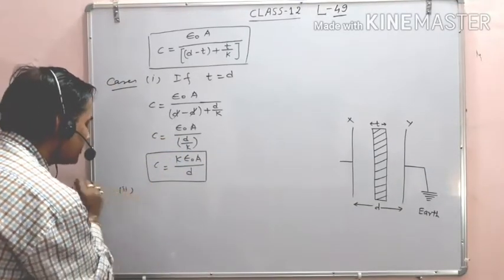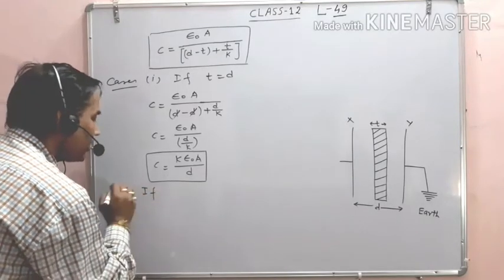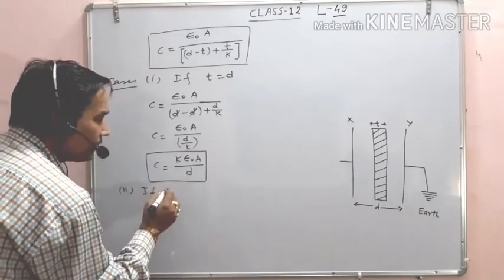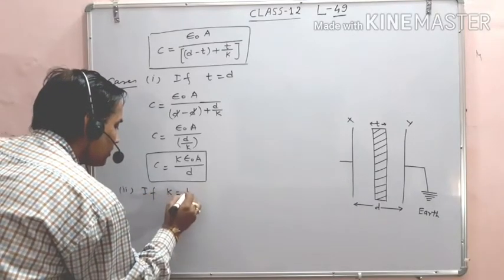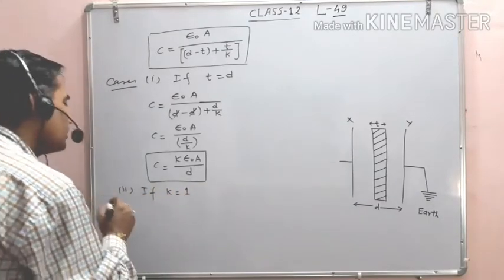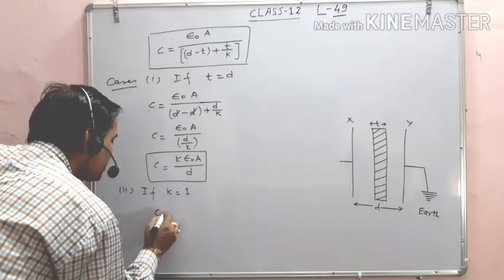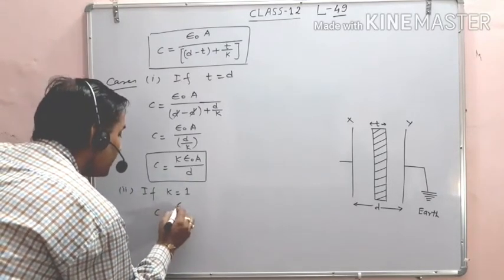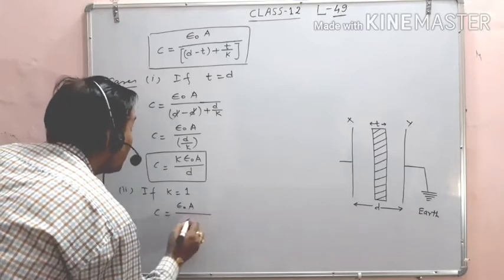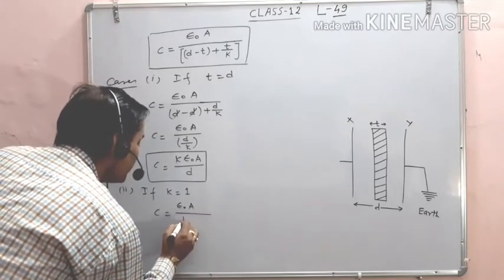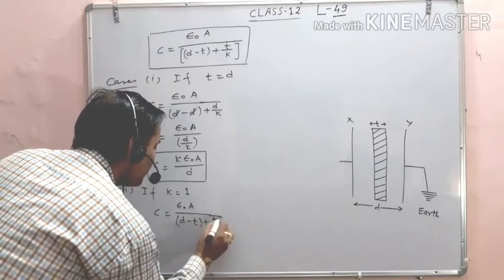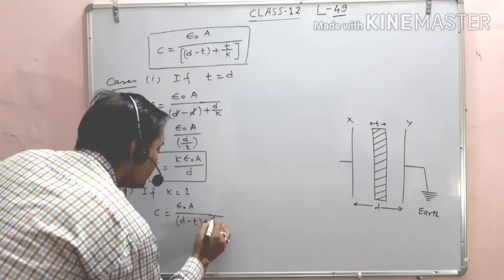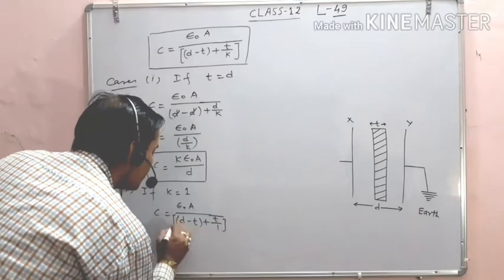And now second case, if air is present in between, so by this reason, dielectric constant K is 1. In this situation, C becomes epsilon naught A upon d minus t plus t upon K, K means 1.